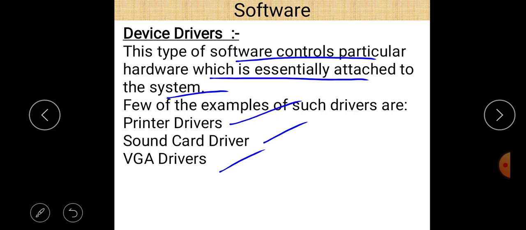Only after that are you capable of working on that particular hardware. Other examples of device drivers are sound card drivers and VGA drivers. So, these are the definitions of device drivers.